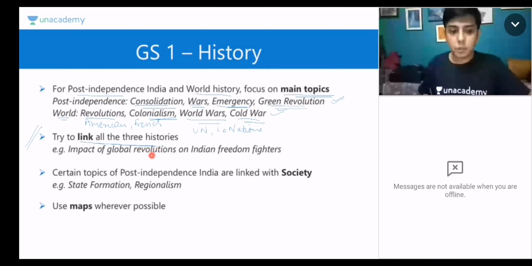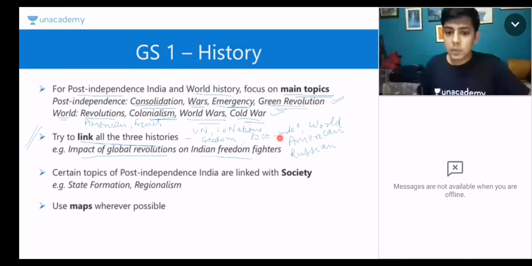So for example, you must be able to understand the impact of global revolutions on Indian freedom fighters. So what was the impact of American Revolution on Indian fighters? What was the impact of the Russian Revolution on Indian fighters? Okay, so when I say three histories, I basically mean our freedom struggle, our post-independence India, and world history. So these are the three histories. Okay, and we must be able to link them, because that is very, very important.